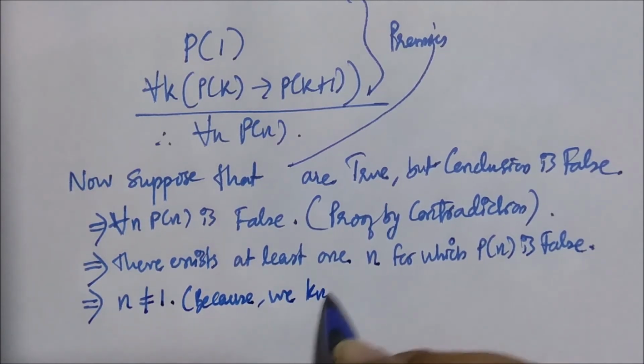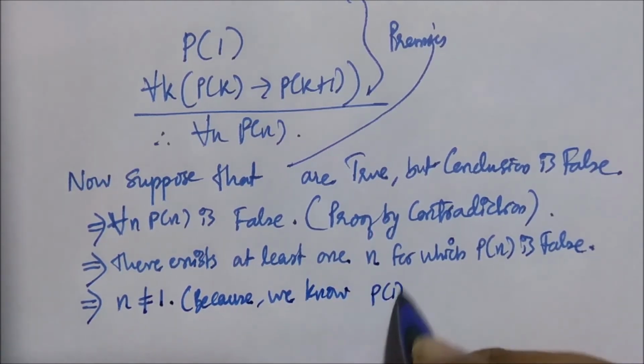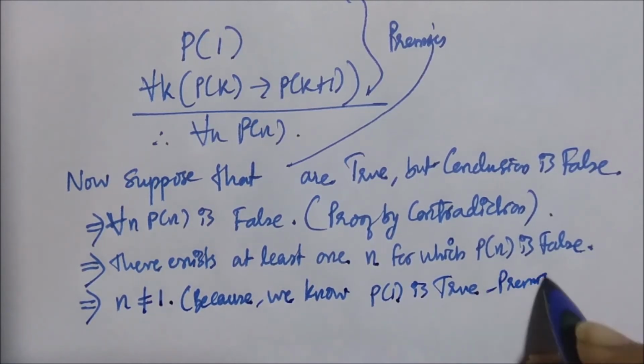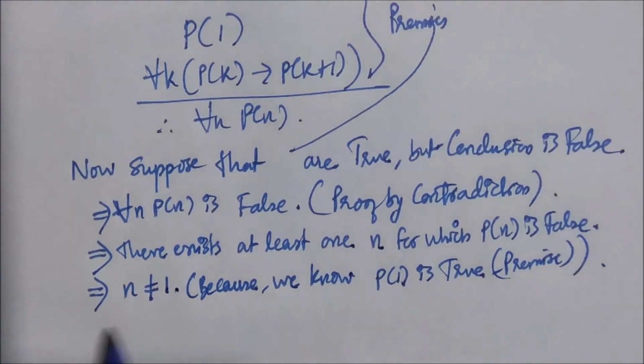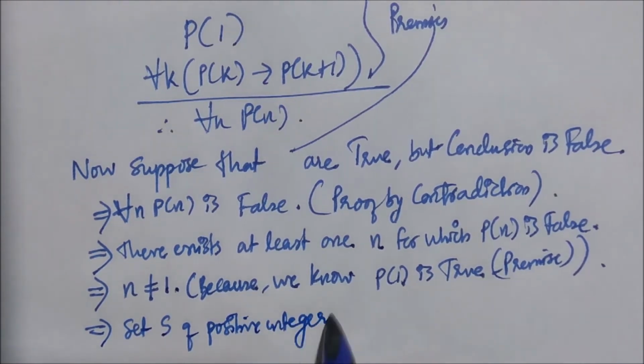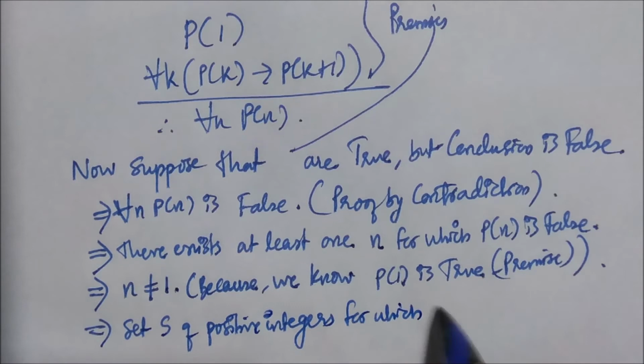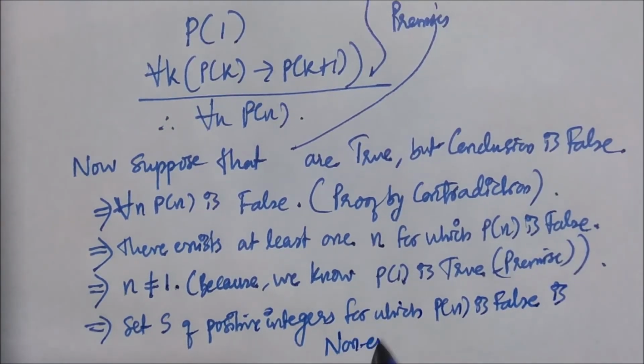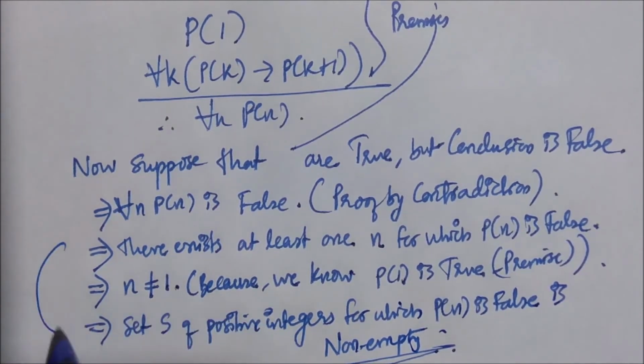So from the step that there exists at least one n for which P(n) is false, we can define the set S of positive integers for which P(n) is false. Such a set is non-empty because there exists at least one n for which P(n) is false.